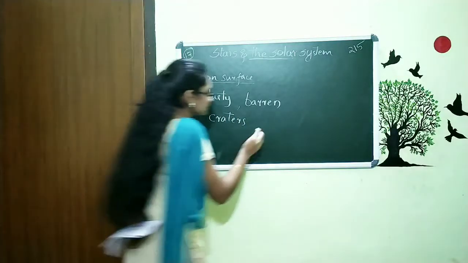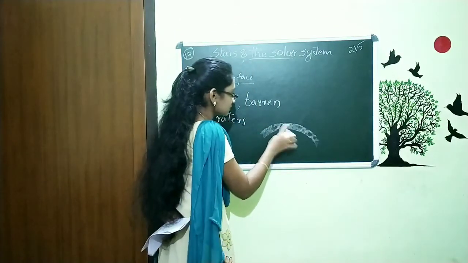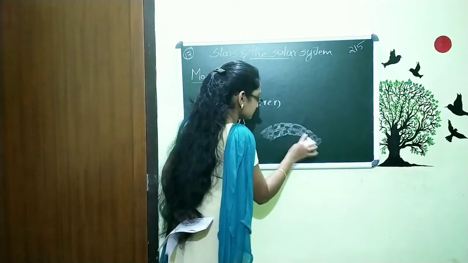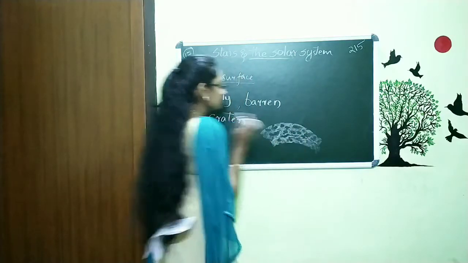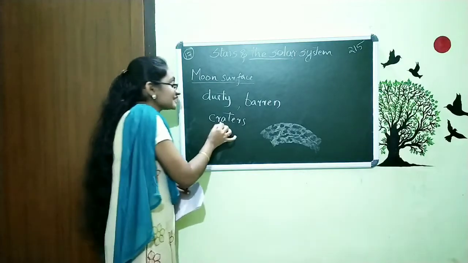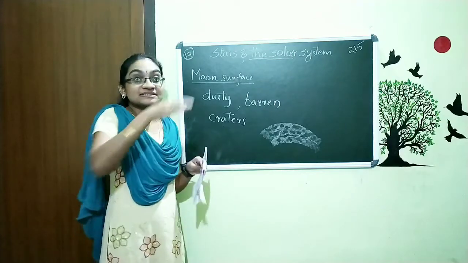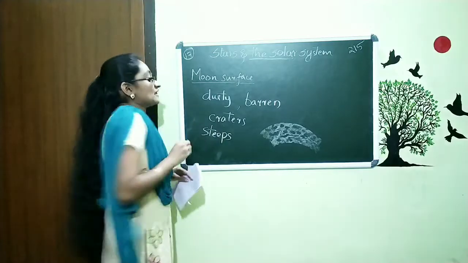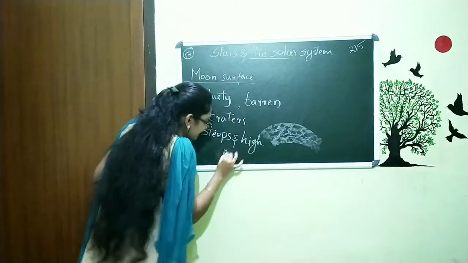The surface of the moon is dusty and barren, and it has craters. Craters means the surface of the moon has, you can see here, these are what? The craters. So at the surface of the moon you can see so many craters, and it also has steeps and high mountains.